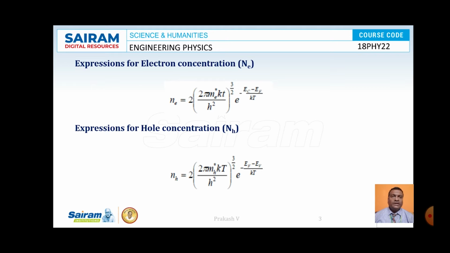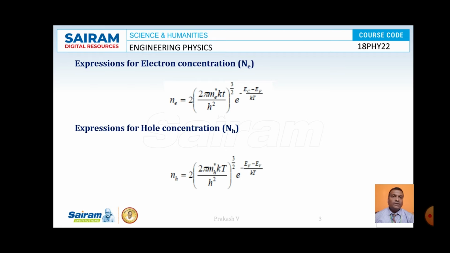So electron concentration in a semiconducting material is nothing but the number of electrons per unit volume of the material. That is the meaning of electron concentration, which is denoted by the symbol Ne. Here Ne is given by 2 into (2 pi me star kT by h square) whole to the power of 3 by 2 into e to the power of minus (Ec minus Ef) by kT, where Ec is the energy of the electron in the conduction band, Ef is the Fermi energy, T is the temperature, k is Boltzmann constant, me star is the effective mass of the electron, and h is Planck's constant.